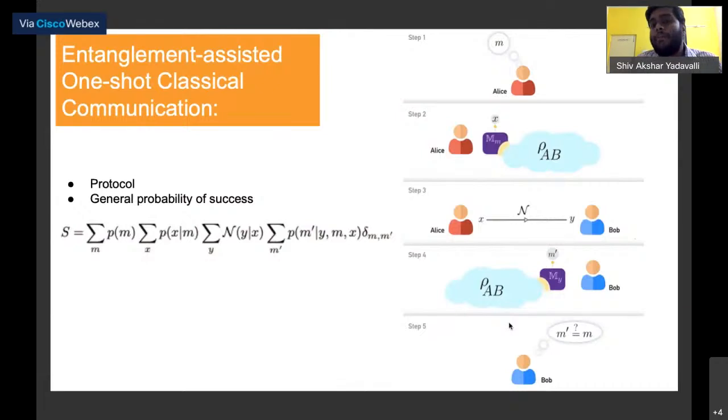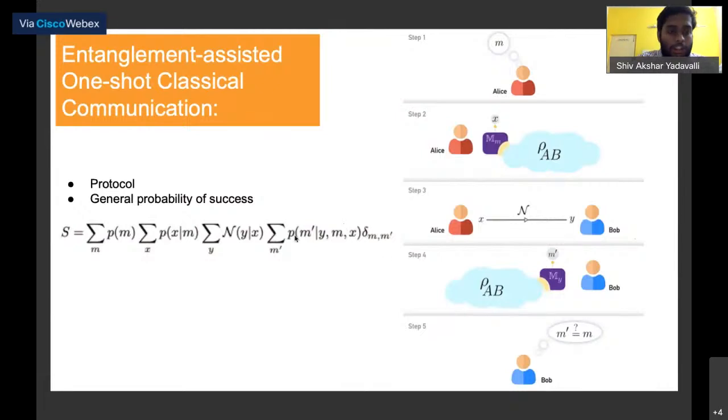So the protocol that we're talking about is, Alice thinks of some M, and then Alice performs a measurement on her side of the state rho AB and gets some classical output. Based on that classical output, she inputs a symbol in the classical channel, and Bob receives an output. Based on the knowledge of that output symbol that Bob saw, Bob will perform a measurement on his side of the entangled state, and from the result of that measurement, he will infer some M prime. And the question is, how often is M prime equal to M? So this is just a general expression.